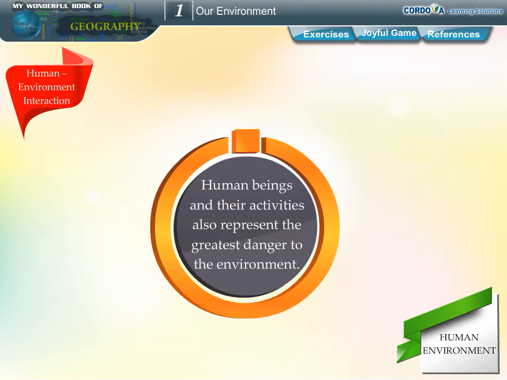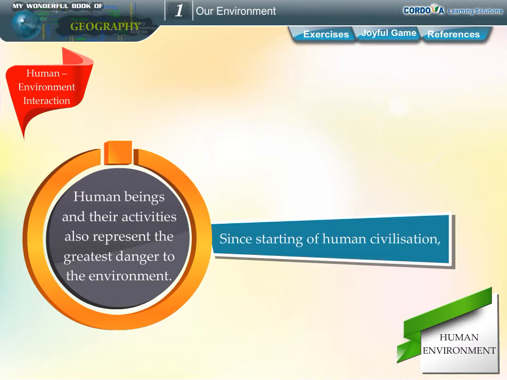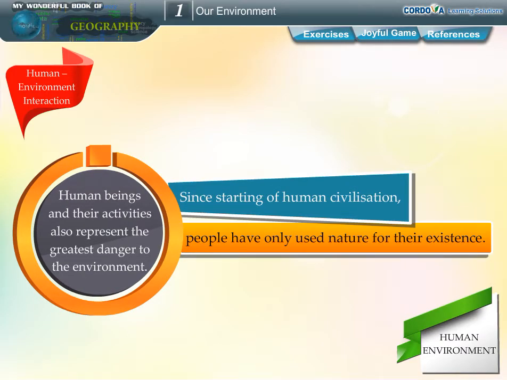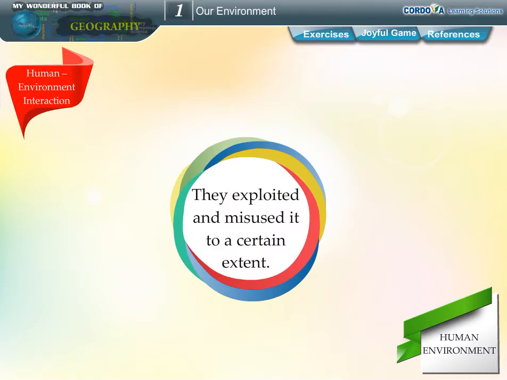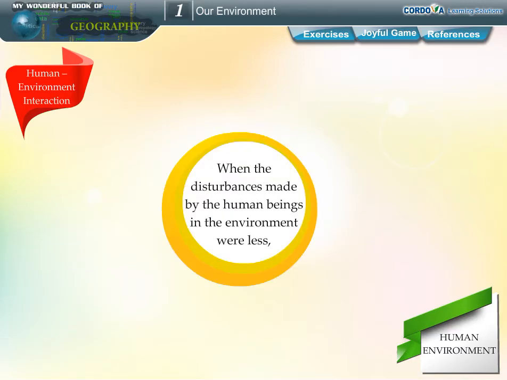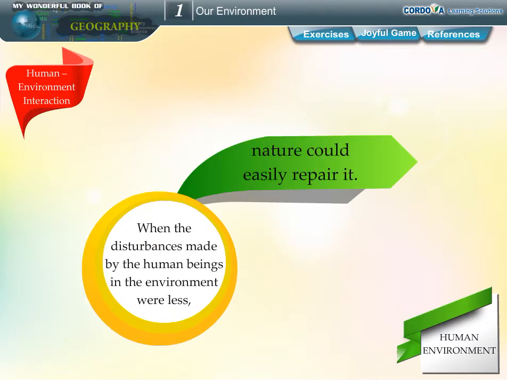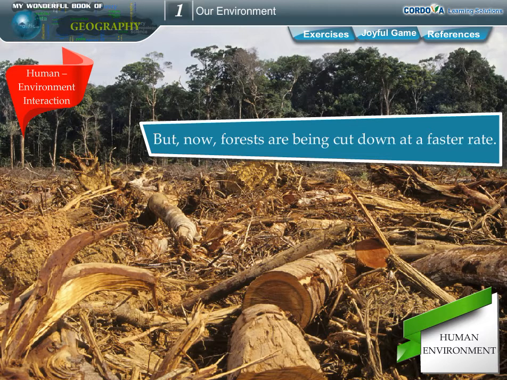Human beings and their activities also represent the greatest danger to the environment. Since the start of human civilization, people have used nature for their existence. They exploited and misused it to a certain extent. Thus, the balance of the environment has been disturbed. When the disturbances made by human beings in the environment were less, nature could easily repair it. But now, forests are being cut down at a faster rate.